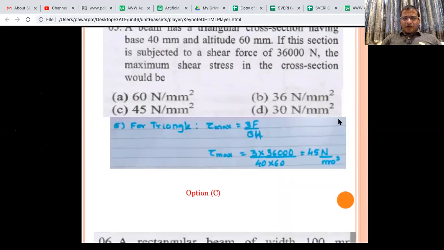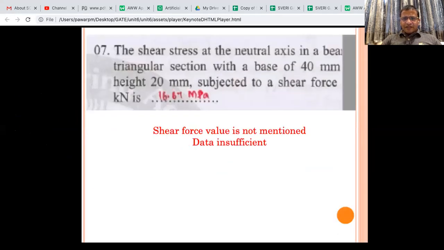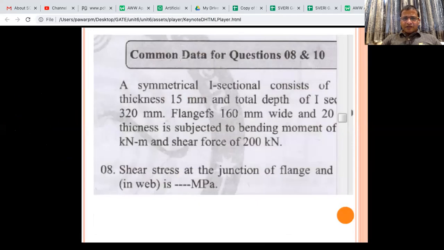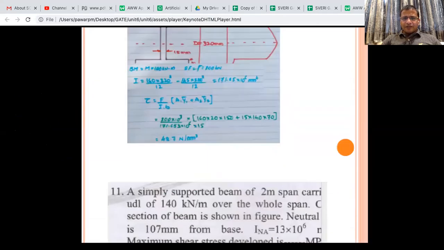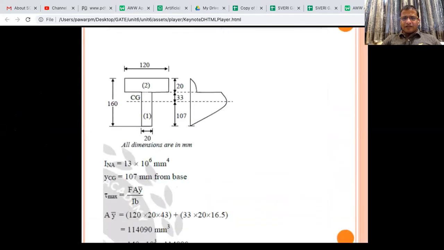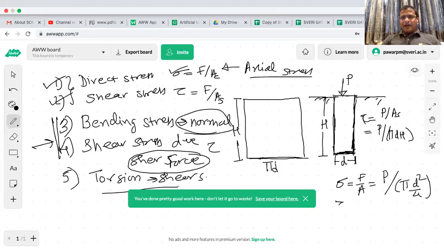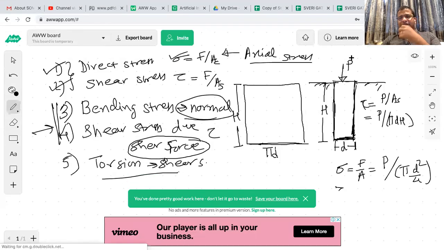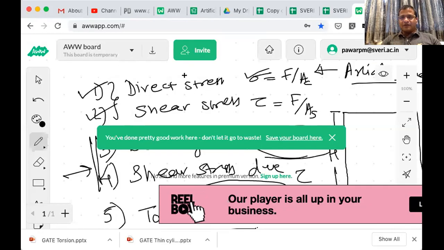Okay, I guess we have covered almost all types of problems. They are coming repeatedly. We can maybe stop here, all these problems are taken. So maybe we have half an hour. Let us see how much of the torsion part we can cover, and if more time is required we can cover it in the next lecture.